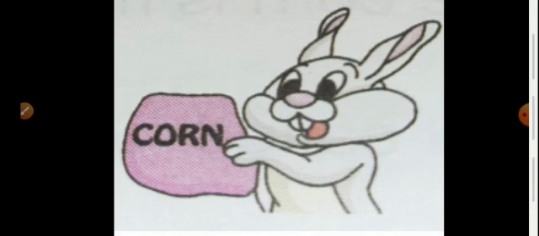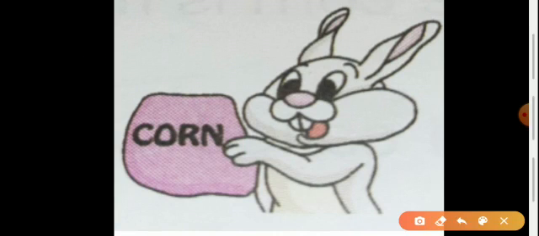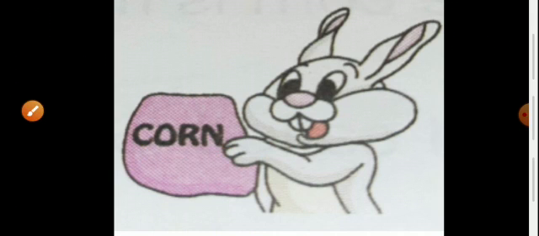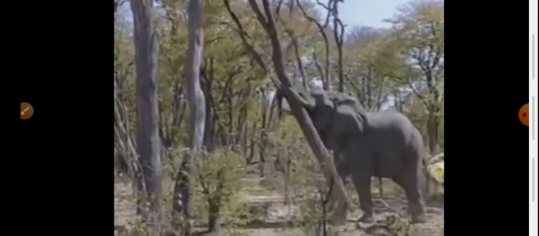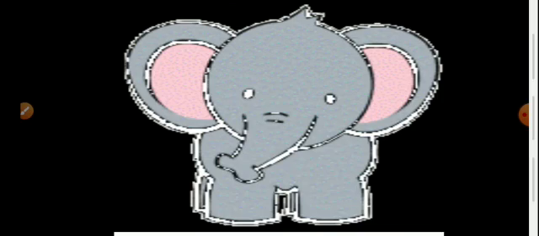But now the seeds needed to be planted. Now the rabbit wanted to plant the seeds. Okay. So that's why the rabbit went to the elephant and said, who said? The rabbit said to the elephant. What did that rabbit tell the elephant? The corn needs planting. Now that rabbit told the elephant the corn needs planting. So that's why we animals should help one another.